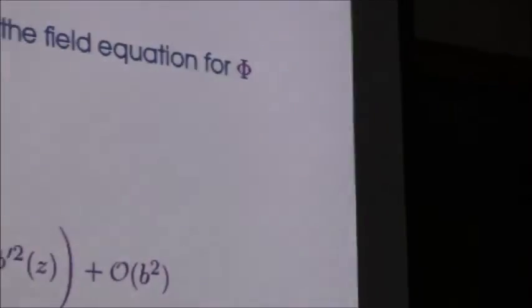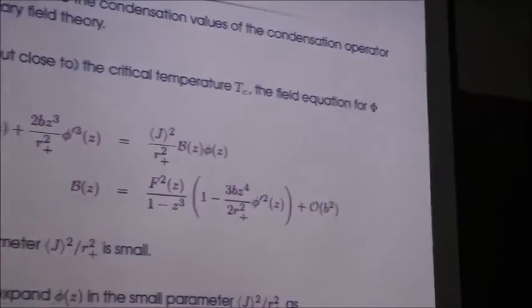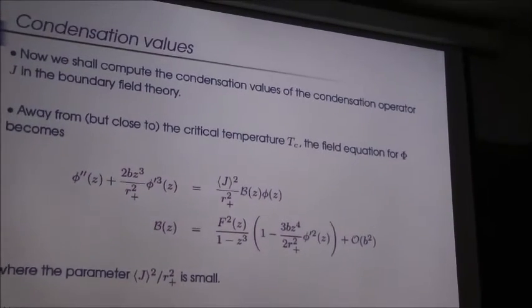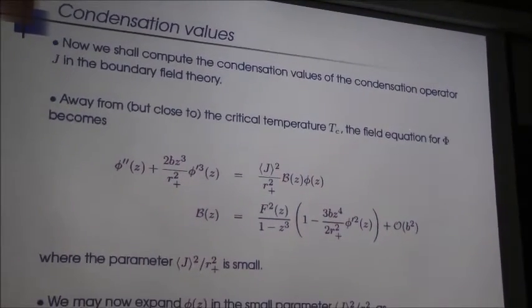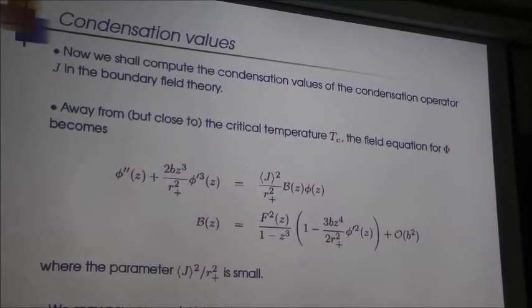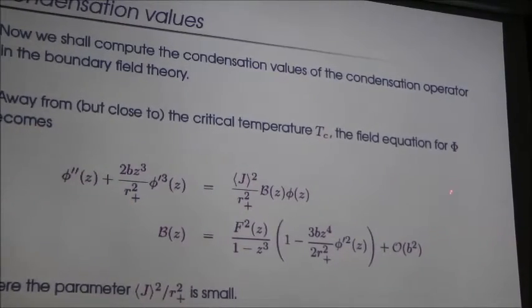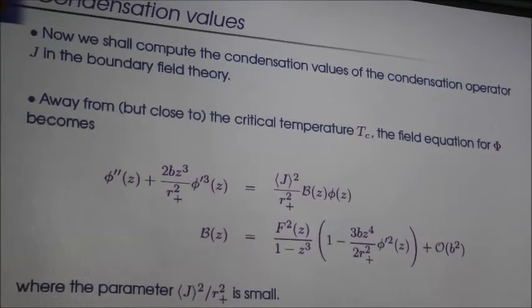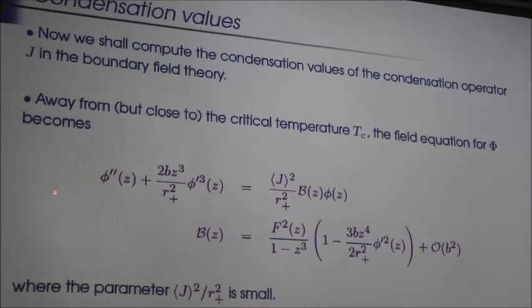Now we move on to the next part. Another crucial part, the second aim of our work, is to look at condensation values. We shall compute the condensation values of the condensation operator. Away from but close to the critical temperature, we are not exactly at the critical temperature, so psi is not equal to 0. The field equation for phi takes the following form. This is the field equation for phi.